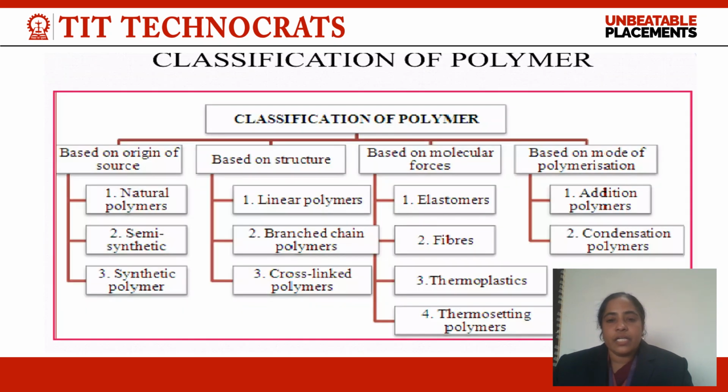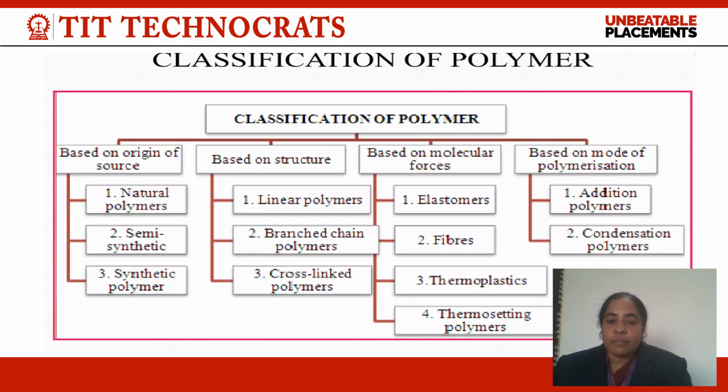Now, here the classification of polymers is given on the basis of different criteria. Basically, polymer is a commercial product, and it may be classified into various categories on the basis of four important criteria. The first is origin of source, second is structure, third is molecular forces, and fourth is mode of polymerization. According to the origin of source, polymers are characterized in three subcategories: natural, semi-synthetic and synthetic. On the basis of structure, it may be characterized into three categories: linear, branched and cross-linked.